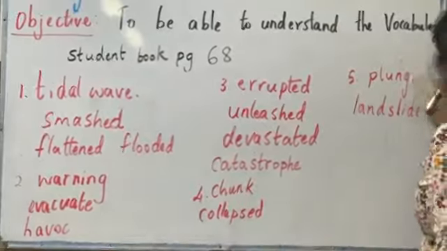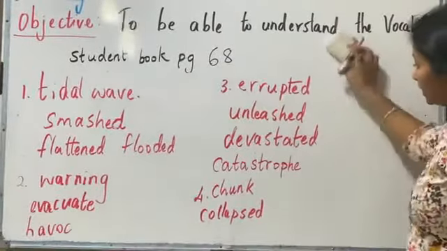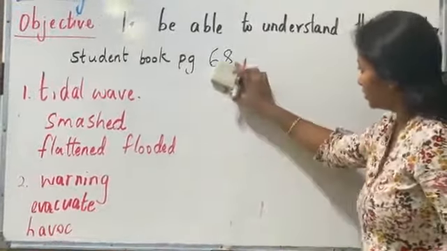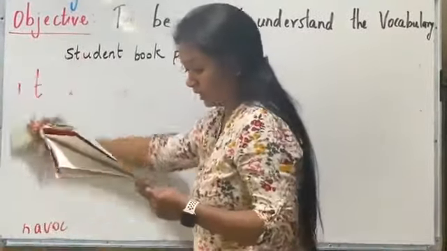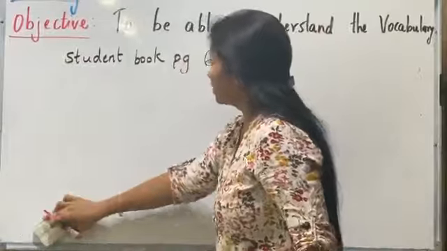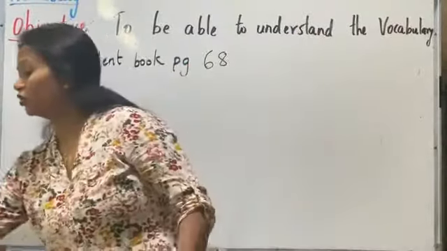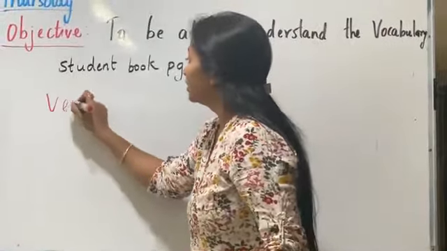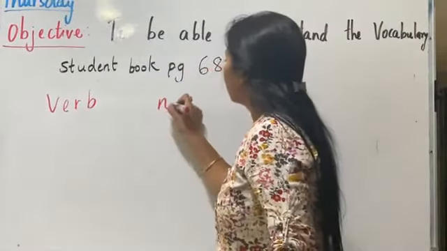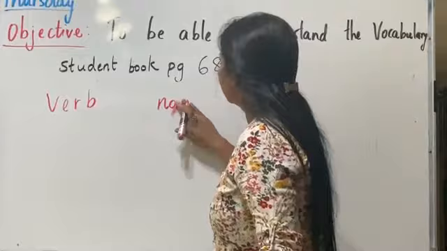Okay. Now we go to the word building, that is the extent. When we go to that, we have, as we already know, what is a verb, a noun and an adjective. A verb is a doing thing, right? A noun is the name of a person, place, animal or thing.